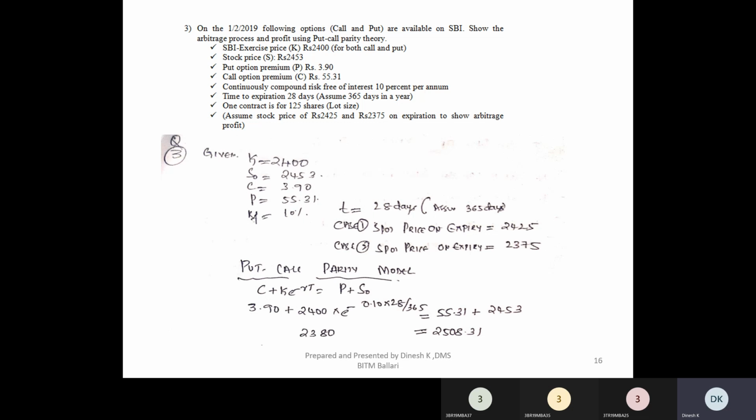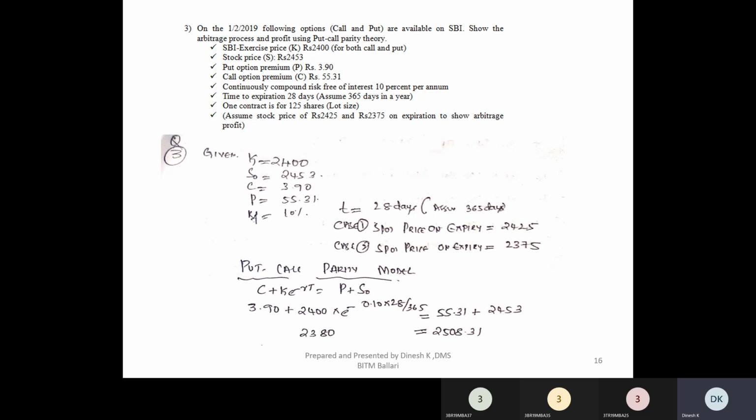In parallel, you are supposed to take short positions on the put as well as a short sale on the equity, right? When you take a short position on a put option, you have an obligation to buy at 2400, for which you will be receiving a premium of 55.31. Plus, you have to take a short sale on equity at 2453. When you say short sale on equity, it is nothing but selling the share at 2453 without purchasing or holding it. So in a future date, you have to buy.